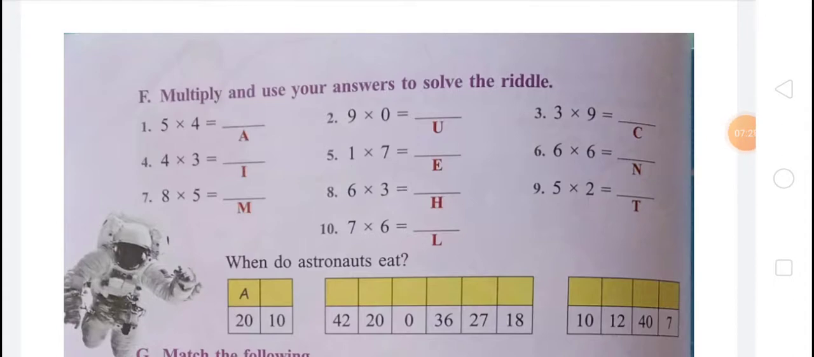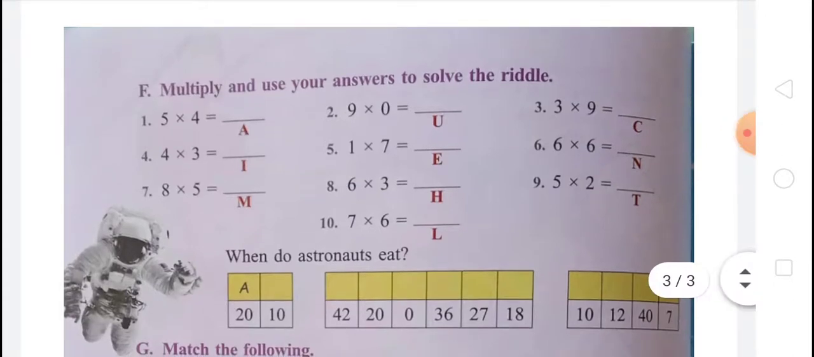Multiply and use your answer to solve the riddle. 5 multiply 4 equals 20, so you have to write here 20. And 9 multiply 0, 0. Third, 3 multiply 9, 27. And 4 multiply 3, 12. And fifth, 1 multiply 7, 7. 6 multiply 6, 36. 8 multiply 5, 40. And 6 multiply 3, 18. And 5 multiply 2, 10. And 7 multiply 6, 42.